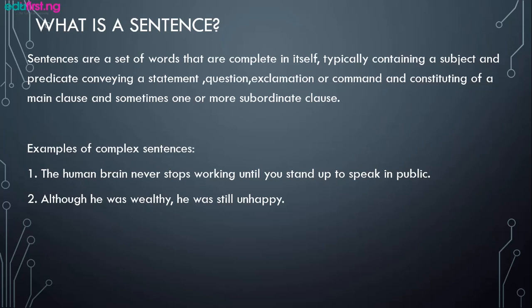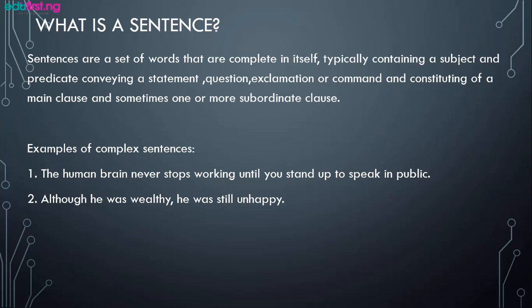An example of a sentence is: the human brain never stops working until you stand up to speak in public. That's a complex sentence, because we have two different clauses joined together. The first one, the human brain never stops working, is a sentence, and until you stand up to speak in public is a subordinate clause. Another example: although he was wealthy, he was still unhappy.